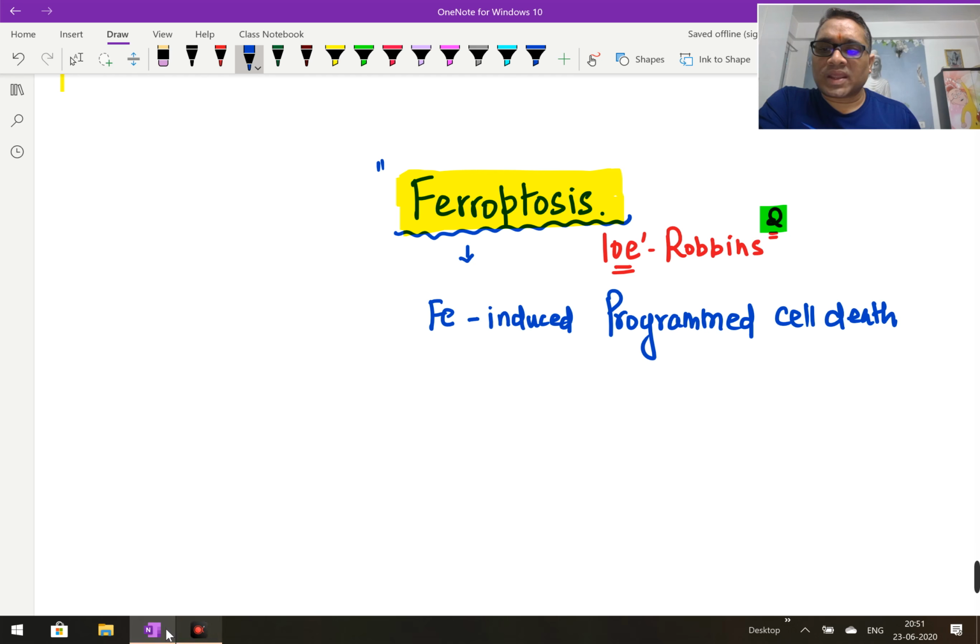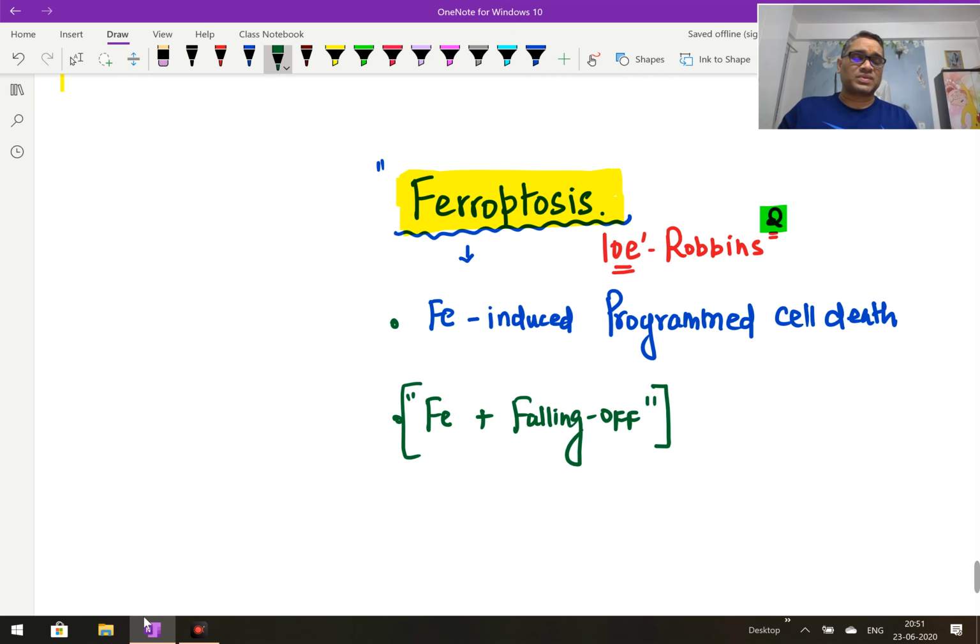If you analyze the name, you will find that ferro means iron, and ptosis means falling off. That is the literal meaning of ferroptosis. Just like in apoptosis, we remember falling off of the cell. So iron induced falling off is a kind of programmed cell death which iron is causing. So iron induced programmed cell death is called ferroptosis.